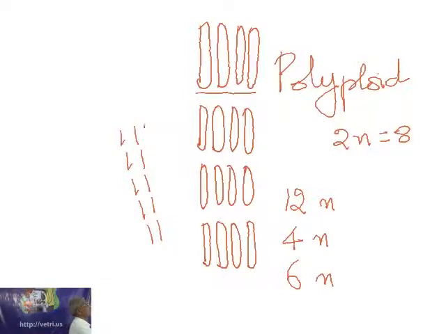But when you increase the number of chromosomes to triploid or tetraploid, etc., what happens? When more chromosomes are there, the output will also be more. So naturally a polyploid crop will be able to give a better yield.